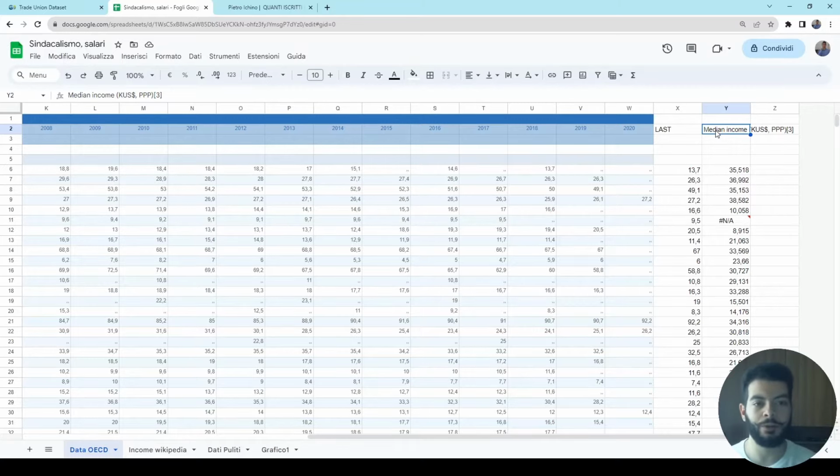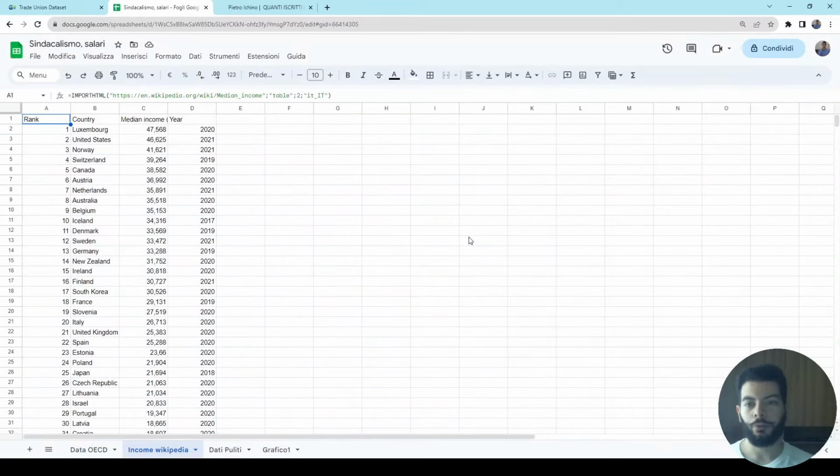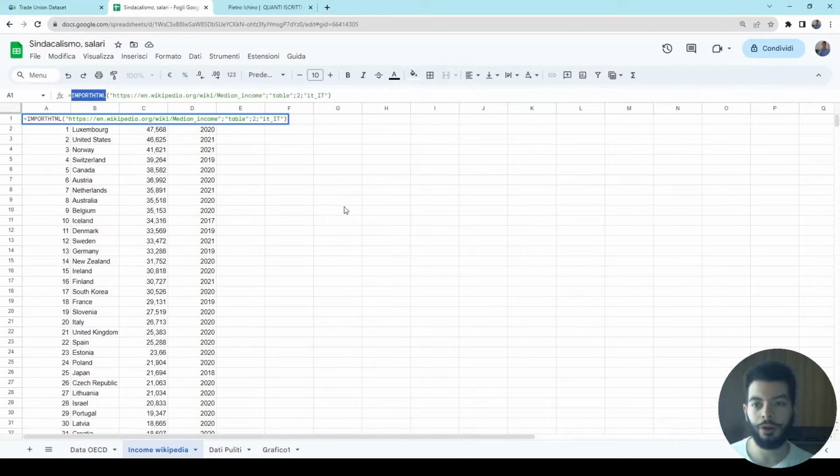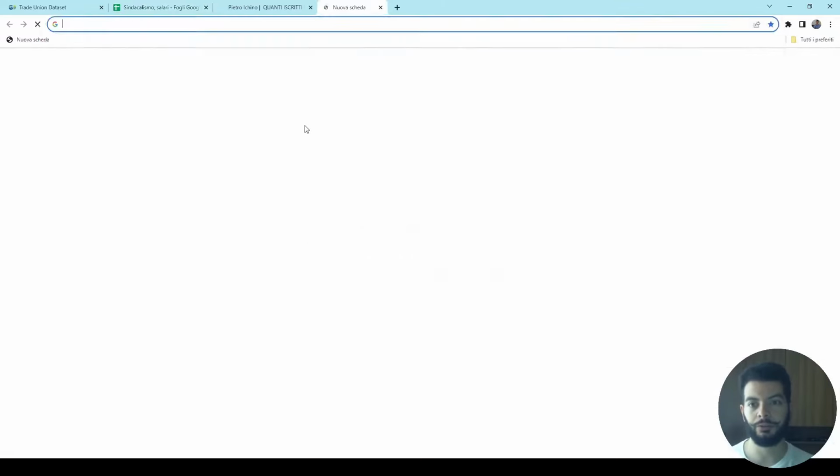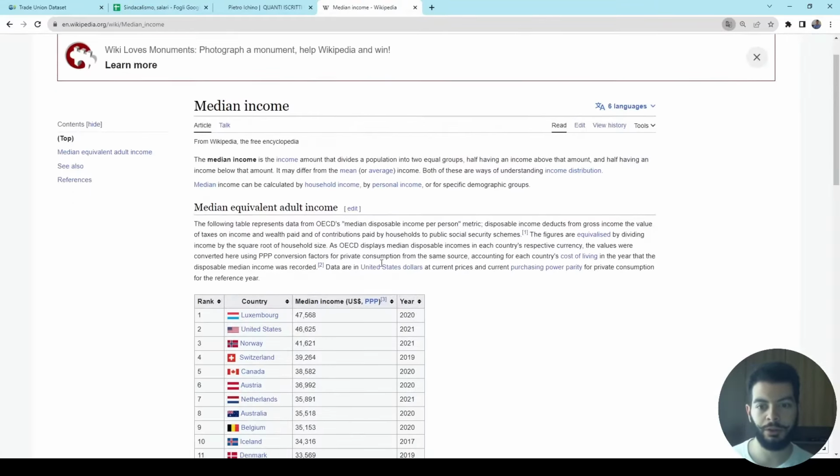In case of income, we can't take the average because we know that the average income doesn't have a normal distribution, but something different. But this median income has also two standardizations, one for the dollar and one for the purchasing power parity. The data comes from Wikipedia, from this very useful formula, because we just insert the link of the provenience of the table.